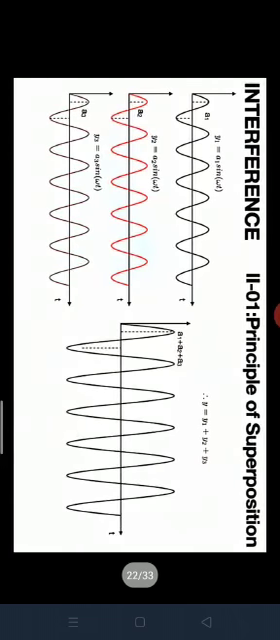So this is the principle of superposition: when light rays are traveling, the resultant displacement at a point is called the principle of superposition.